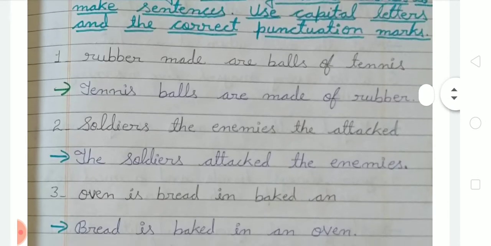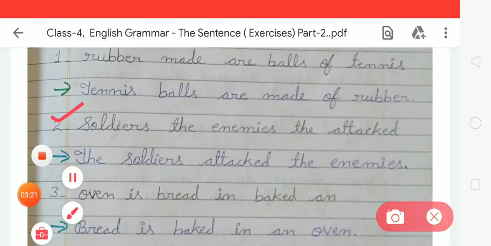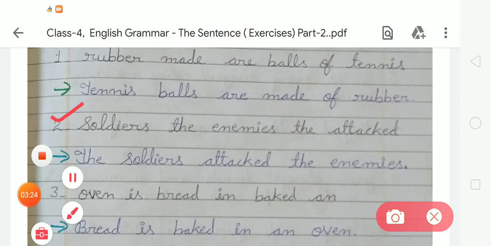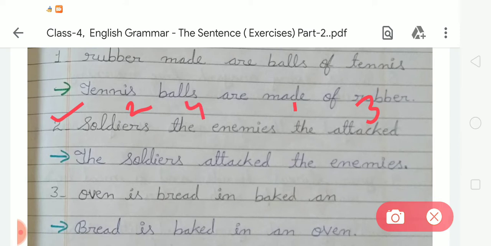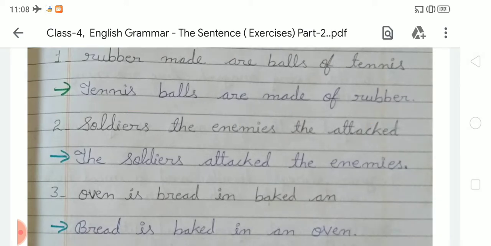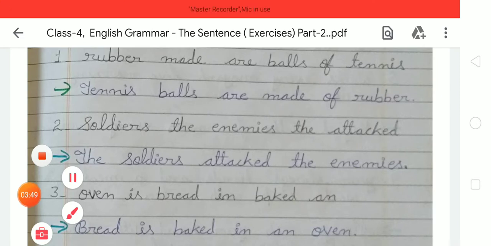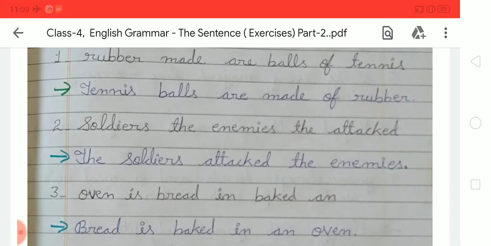Now the next is: soldiers, the enemies, the attacked. So firstly we have to write the, after that soldiers, then attack, after that the, and fifth is enemies. The soldiers attack the enemies. Like this we have to rearrange the given jumbled words. So the sentence will be: The soldiers attack the enemies.